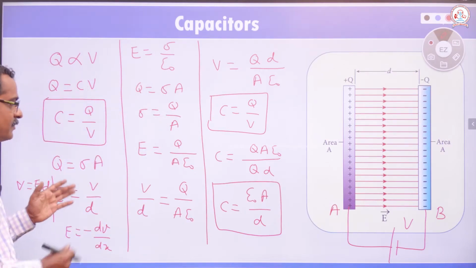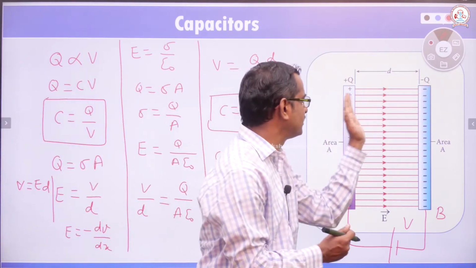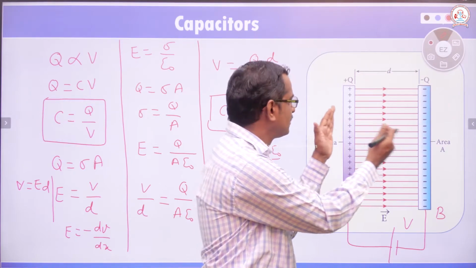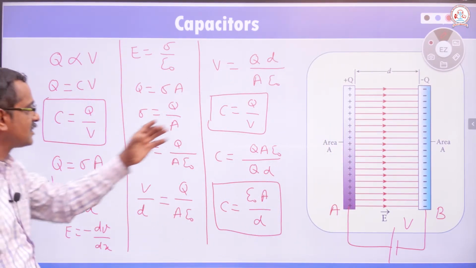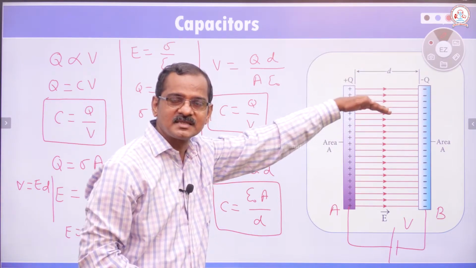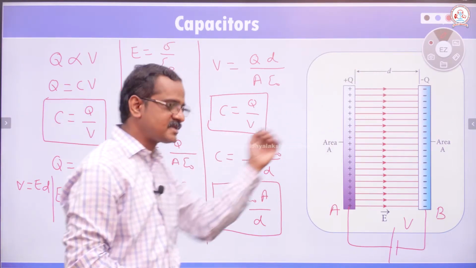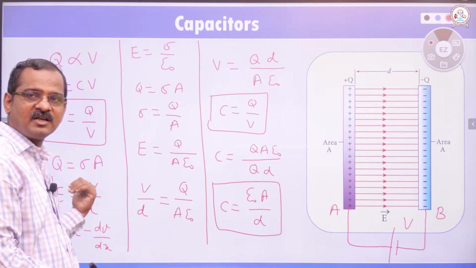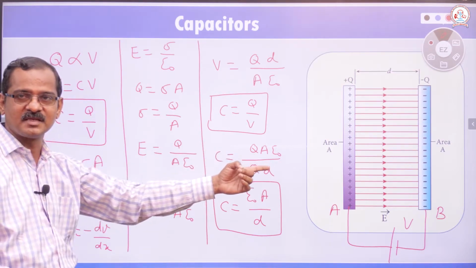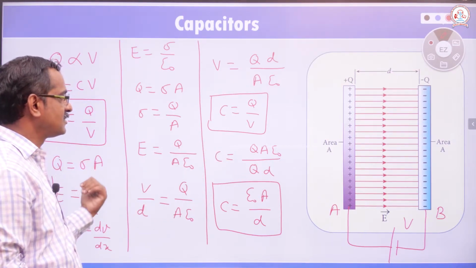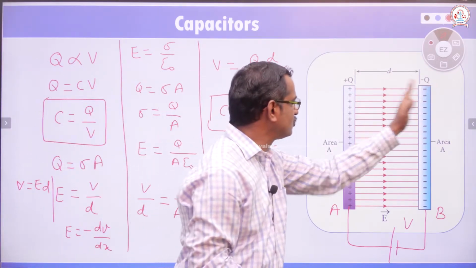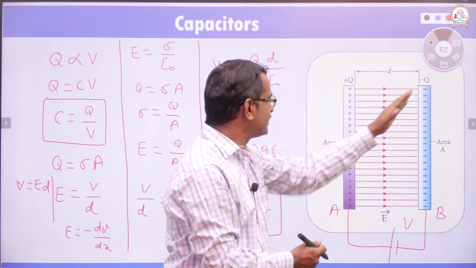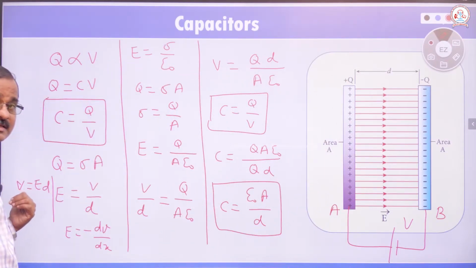If the distance between the plates is reduced, then what will happen? The potential between the two plates decreases, because the electric field is constant there, because the number of charges remains the same there. Electric field constant, then the V value decreases. If the distance between the two plates is reduced, then potential between the two plates decreases.